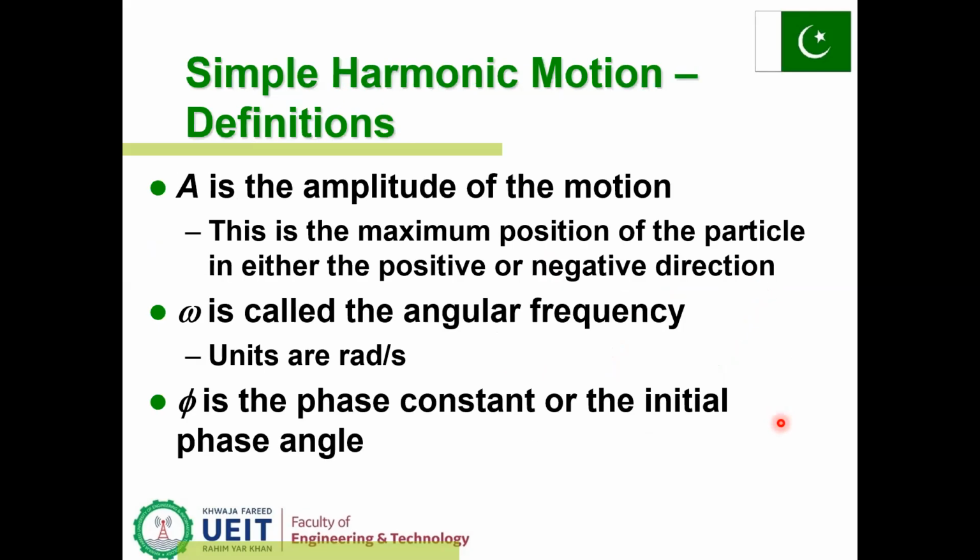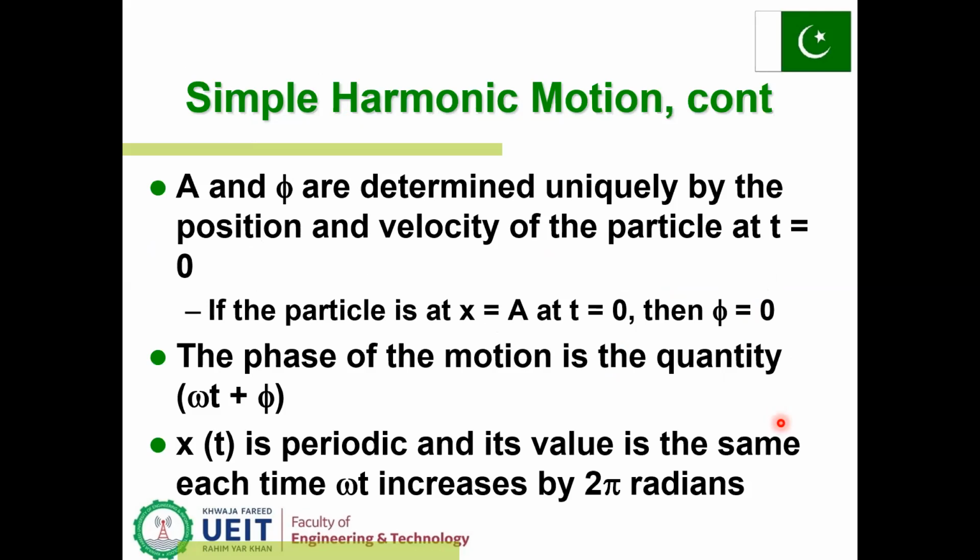Simple harmonic motion can be defined so that A is the amplitude, omega is the angular velocity, and phi is the phase constant. A and phi are determined uniquely by the position and velocity of the particle at t equal to 0.